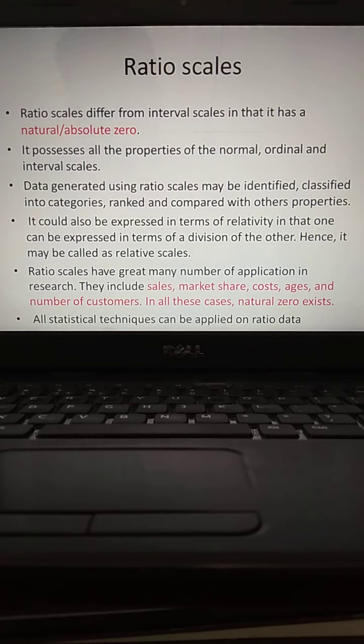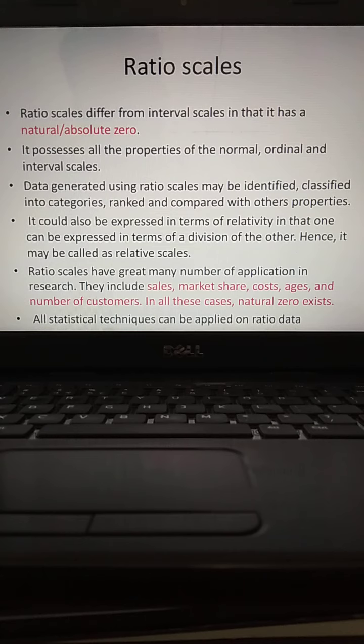Here you can apply all kinds of statistical analysis. Under ratio scales, you can find the absolute zero. So it possesses all the properties of the nominal, ordinal, as well as the interval scales. So when the ratio kind of data is available, you can apply any kind of statistical tool.